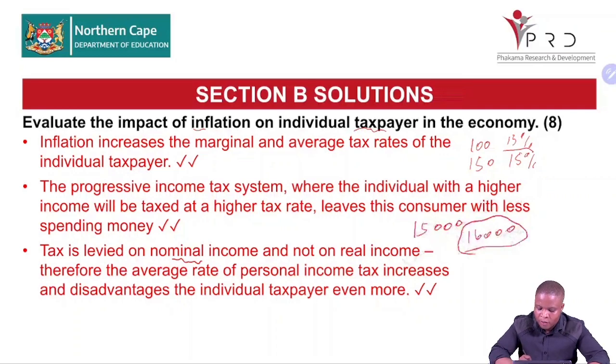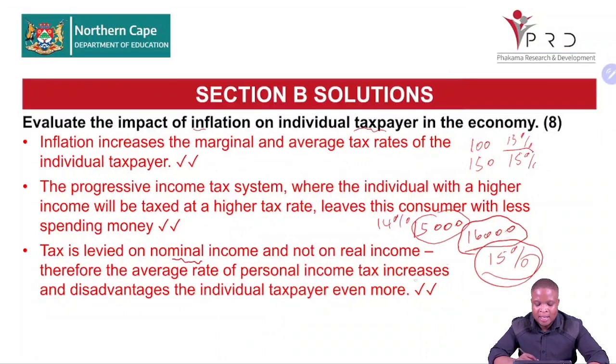If the bracket for 15,000 was 14%, and then the bracket for 16,000 is now 15%, it means that now your PAYE will be charged around 15%, regardless that the real income has not increased. Because with the same amount that you had, 15,000, with 16,000, you still buy the same product because price has increased.